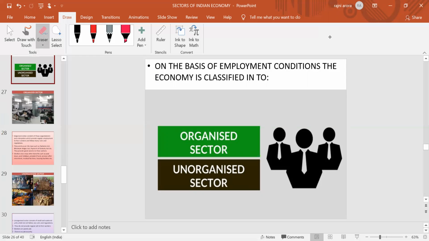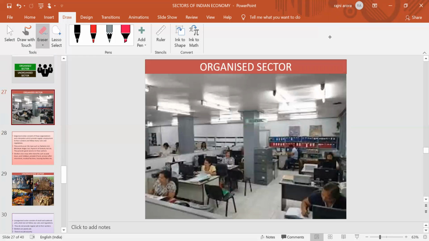So now the meaning of organized and unorganized sector. See this picture carefully. In this picture you can see very well that the people are working here. They are sitting in a proper clean environment. They are working on a particular highly skilled technical work. A neat and clean environment is provided to them. So what are the different features of the organized sector?